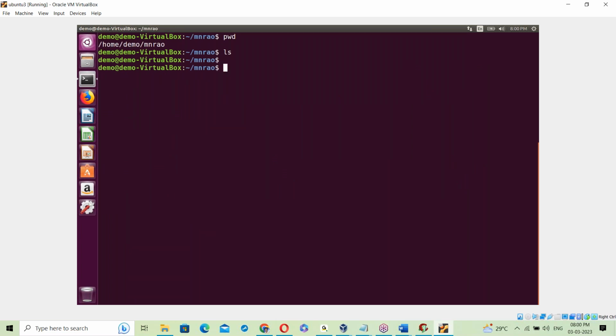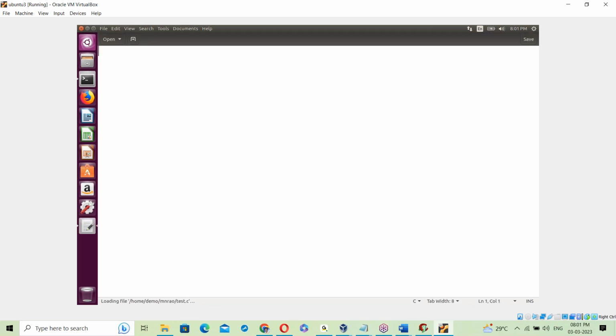Here I'm developing a very simple C program. gedit test.c. #include <stdio.h>. Next, void main function, starting and ending. Here int a = 10. Next int b = 20.